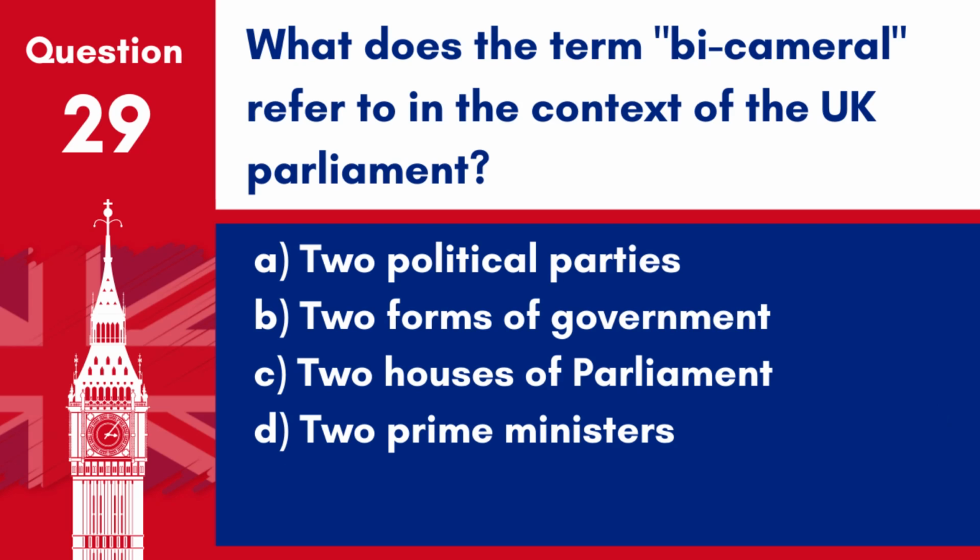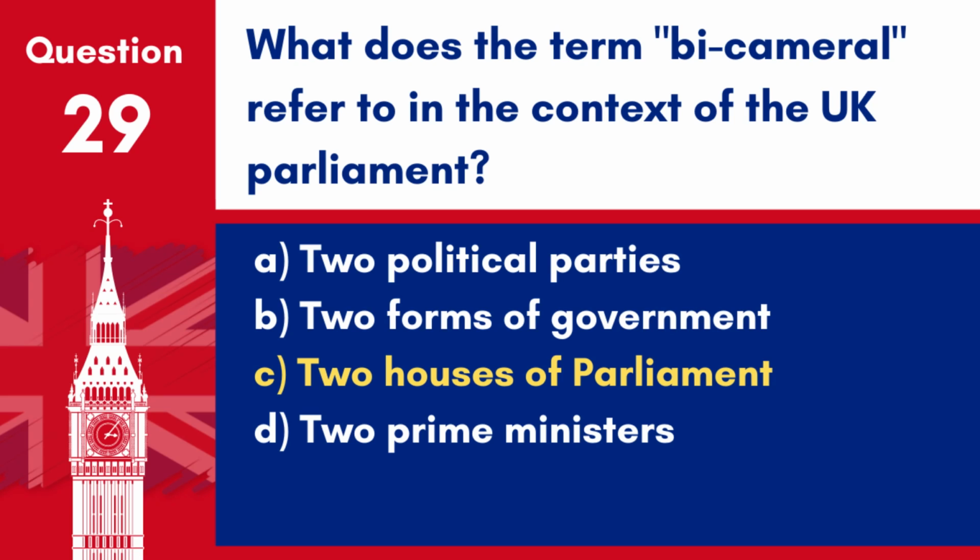Question 29. What does the term bicameral refer to in the context of the UK Parliament? A. Two political parties. B. Two forms of government. C. Two houses of Parliament. D. Two prime ministers. Answer C. Two houses of Parliament. The UK Parliament is bicameral, consisting of two houses, the House of Commons and the House